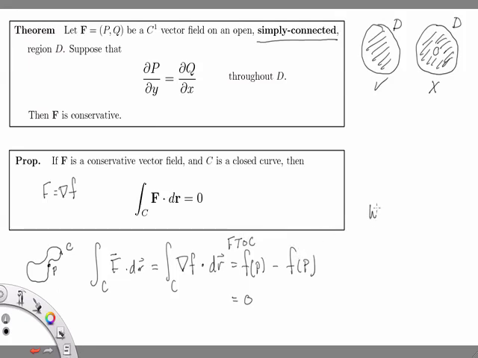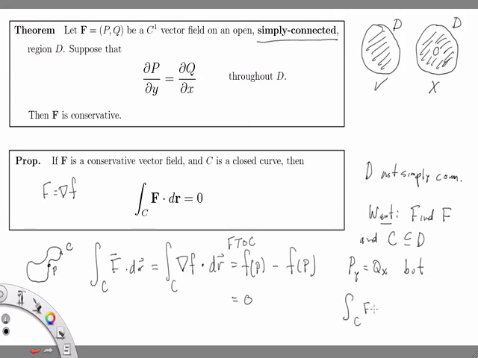So what we want to do, so this is where we're going to look where D is not simply connected, is find a vector field F and a curve C inside the domain where for the vector field we have p sub y equals q sub x, so this condition holds, but we want to find a curve where the integral of F dot dr is not equal to 0.